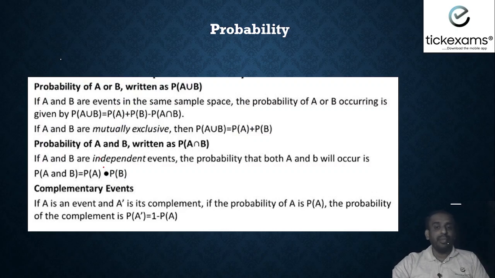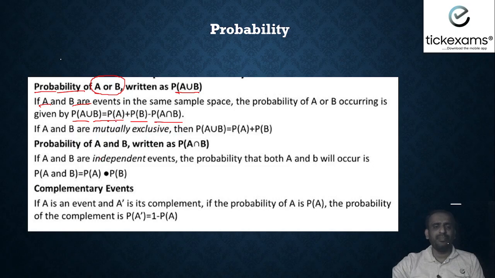What are the other formulas we might use? Suppose in the question they are asking probability of A or B. If it is A or B, then we will use A union B. Here A means one event, B means another event. So we have two events here, A and B, in the same sample space. So the probability of A or B occurring is given by P of A union B is equal to P of A plus P of B minus P of A intersection B.